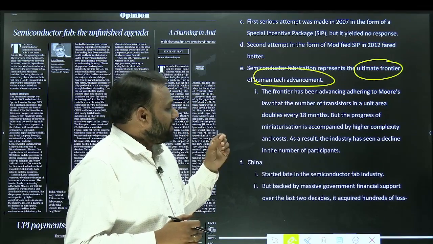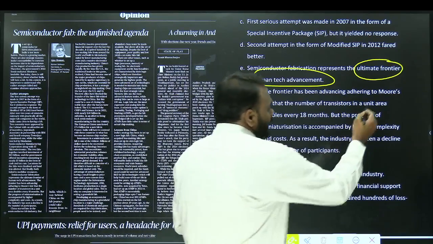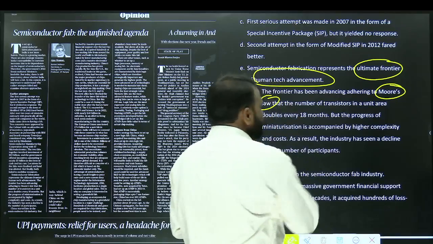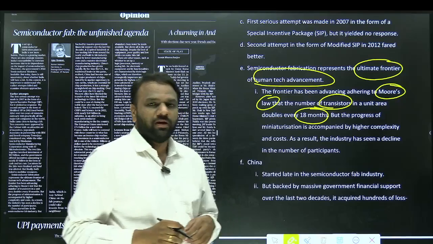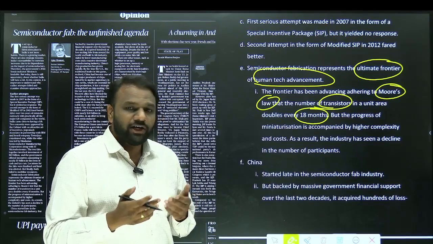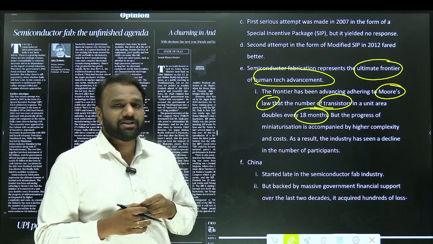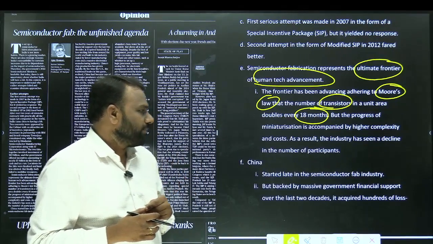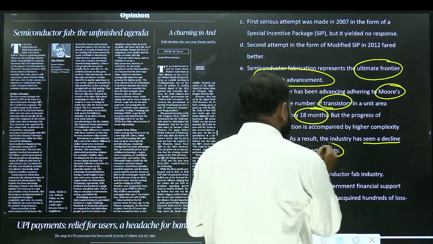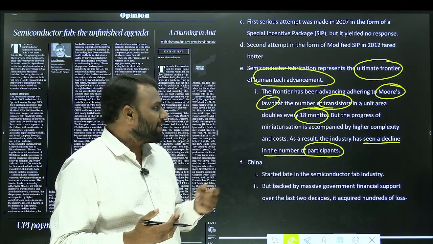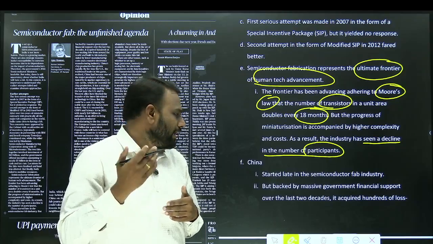Next, why is this frontier very much important and why do we have to make the advances in a much faster manner? Because in the context of semiconductor, Moore's law says that the number of transistors in a unit area doubles every 18 months. Means the number of transistors used per unit area almost gets doubled every 18 months. This is Moore's law with respect to semiconductor industry. Hence, it is very much important for us to make the progress. Okay. That is why, as a result, the industry has seen a decline in the number of participants. So fewer people are interested in the semiconductor industry because of this challenge. Because continuously technology has to be upgraded.